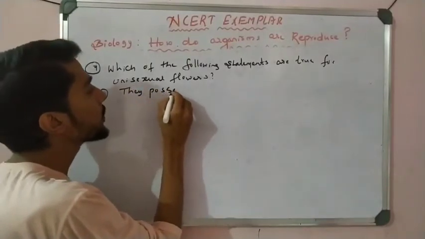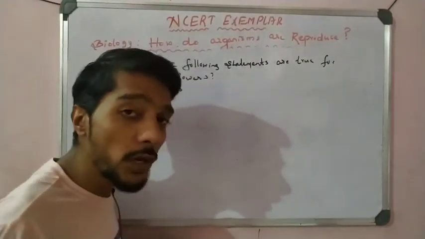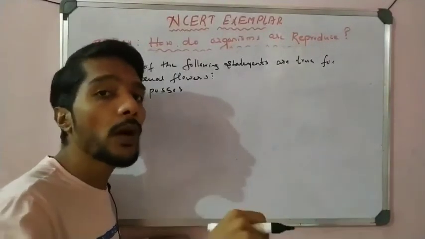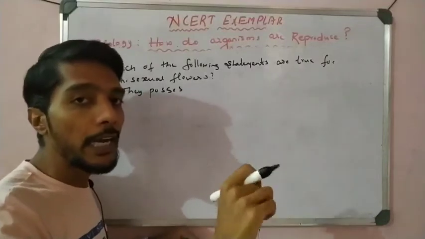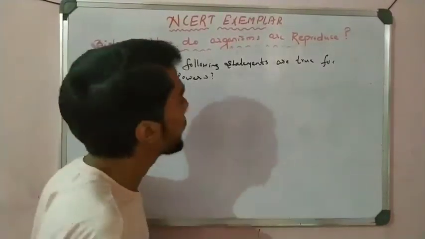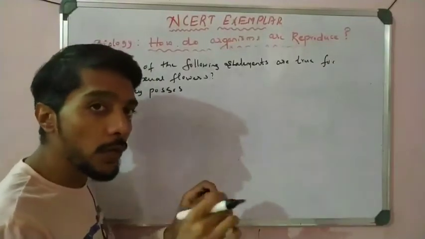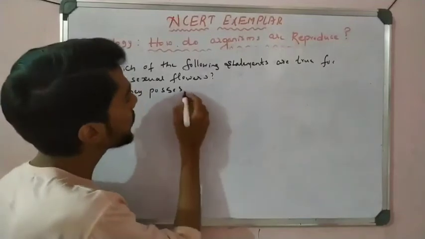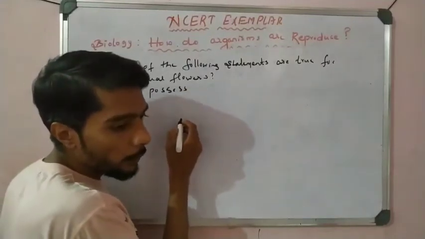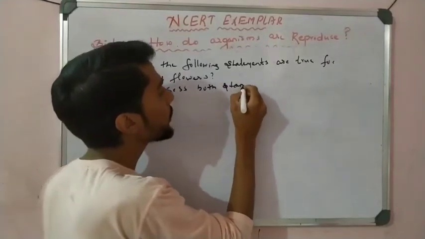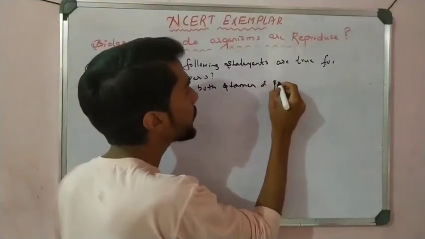You know what unisexual is. A unisexual flower has only one, maybe male or maybe female. It contains maybe pistil or maybe stamen. If both are present it is bisexual; only one present means it is unisexual. Statement 1: they possess both stamen and pistil.